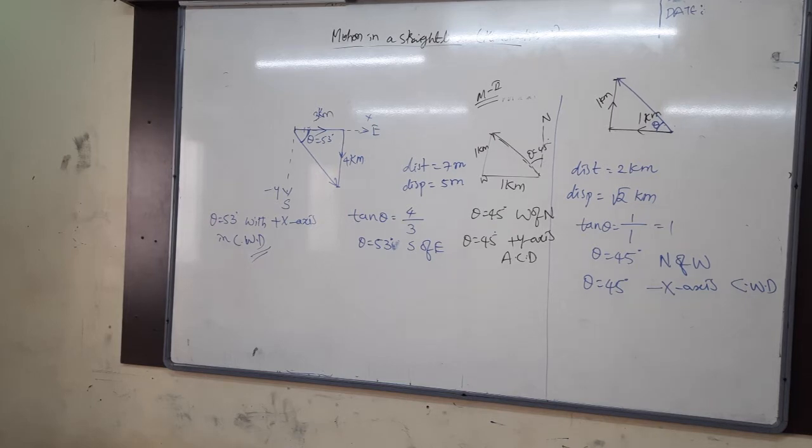Otherwise, if I say in terms of x-axis and y-axis, this is there in this direction. In this direction, with respect to what? Negative x-axis, of course. So that is the negative x-axis. Now this is the horizon. Now we are coming in this direction. In this direction, this is anti-clockwise. Distance 70, displacement 50. South of west, south of west 53 degrees, anti-clockwise direction.